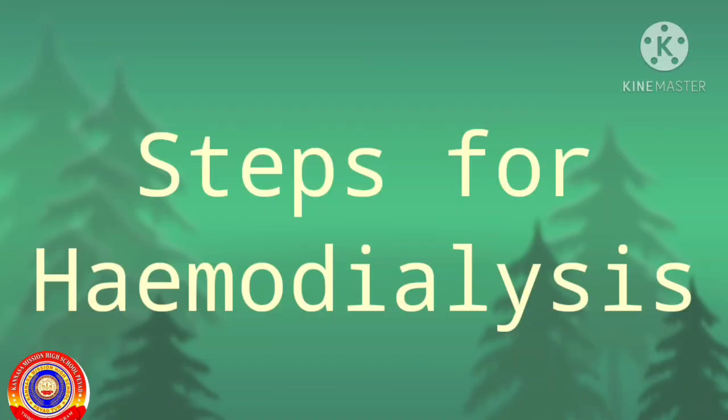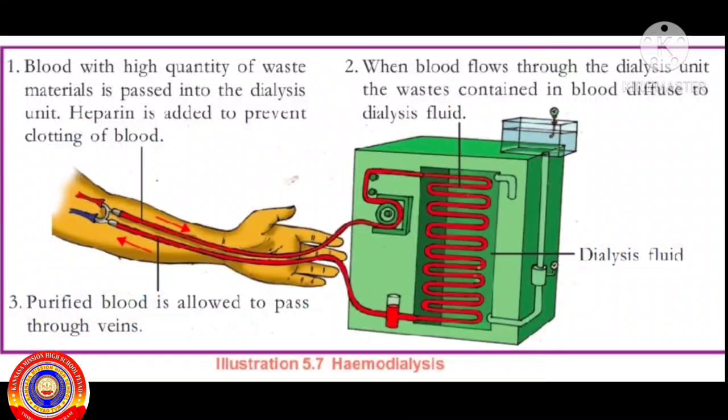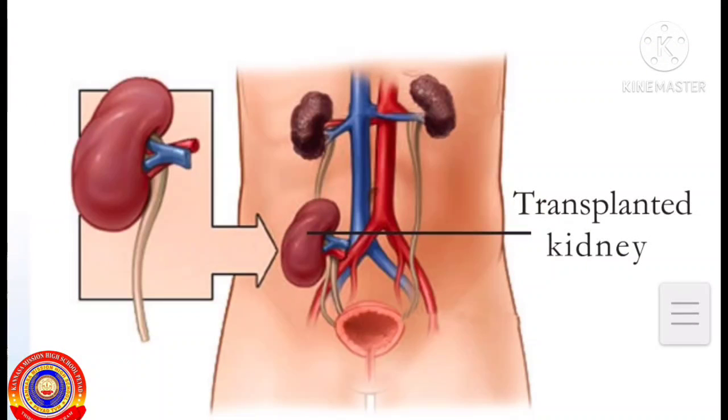Next are the steps for hemodialysis. First one, the blood with a high quantity of waste material is passed into the dialysis unit. Heparin is added to prevent the clotting of blood. When blood flows through the dialysis unit, the waste contained in the blood diffuses to the dialysis fluid. Purified blood is allowed to pass through veins.